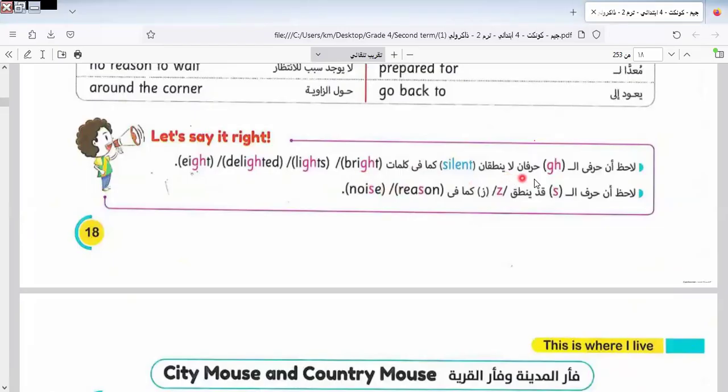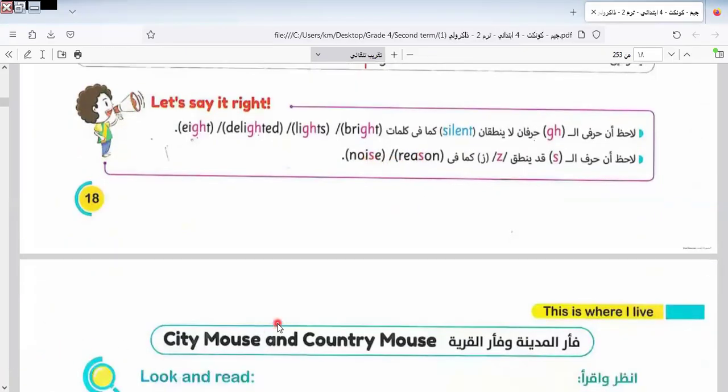Here we have some silent letters that can appear when we pronounce. Like what? Like pride, lights, delighted, ate. I will repeat again: ate, delighted, lights, pride. Here we have S pronounced as Z, like this: noise, reason, noise, reason.